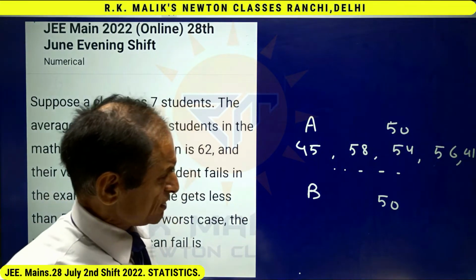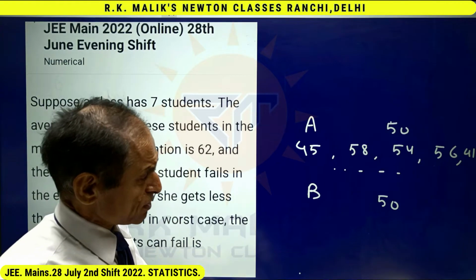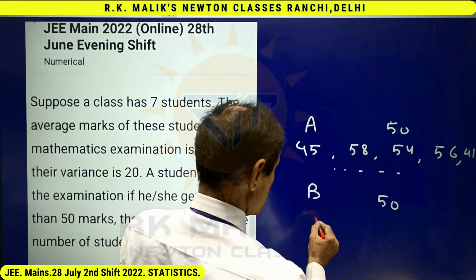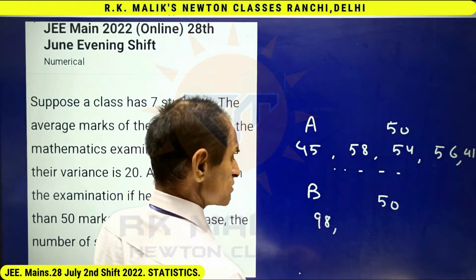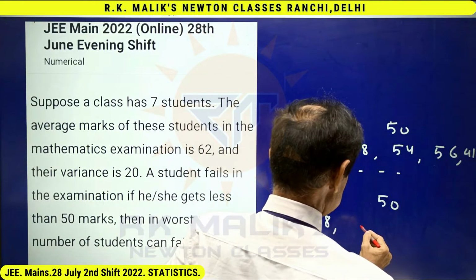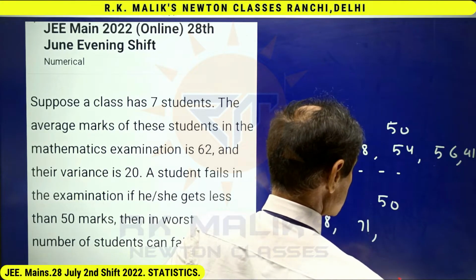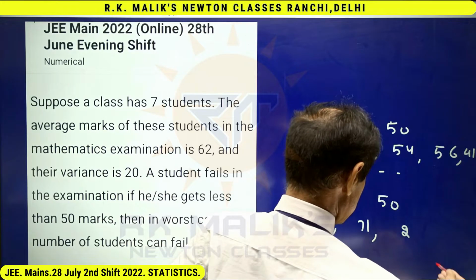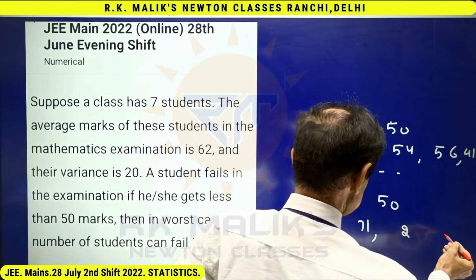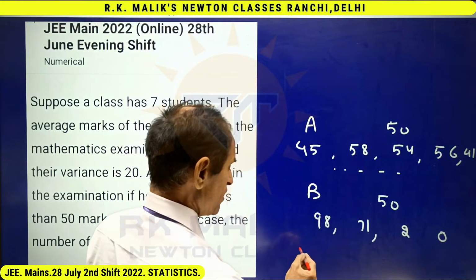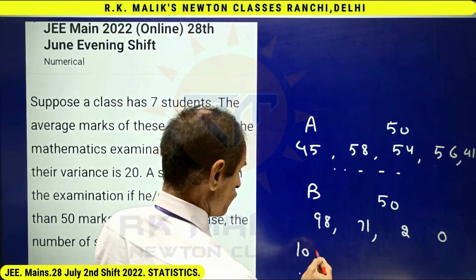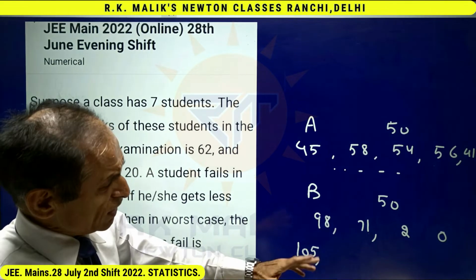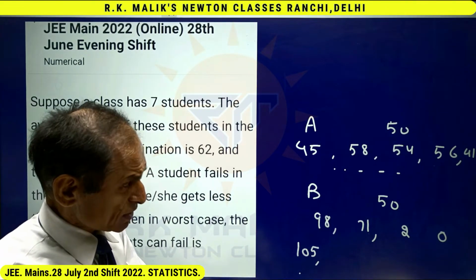But let us take the case of batsman B. Suppose in one match he makes 98 runs, in the next match he makes 71 runs, in the next match he makes 2 runs, in the next match he makes 0 runs, in the next match he makes 105 runs, and so on up to 100 matches.